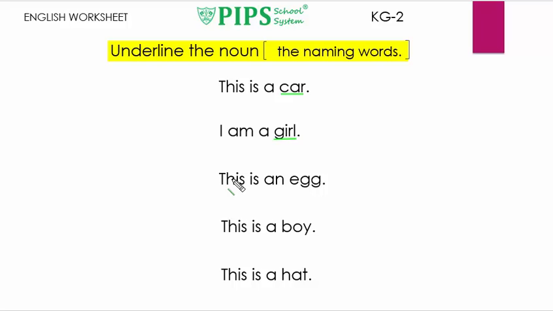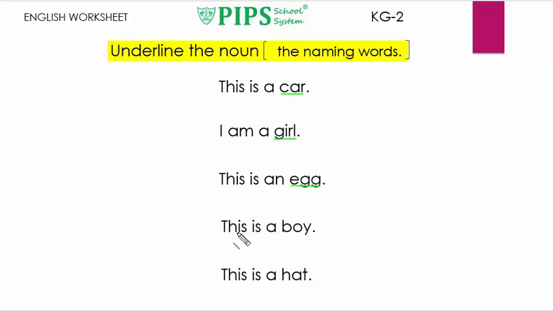The next sentence is, this is an egg. This is an egg. Egg is also a noun. Now we will underline it like this.